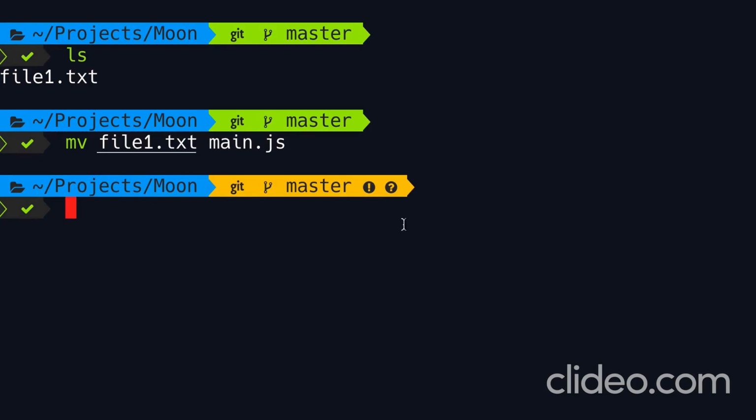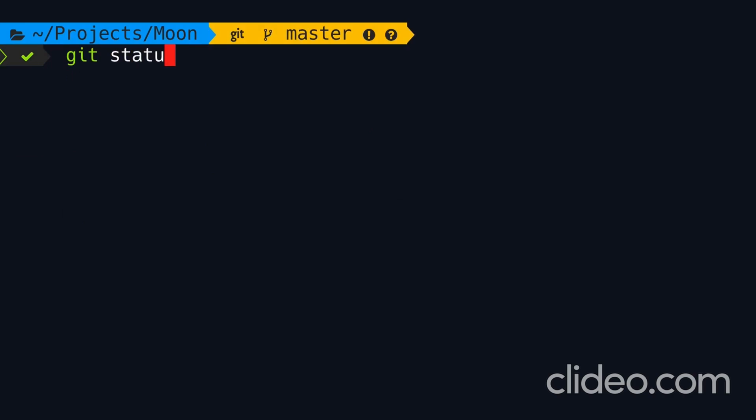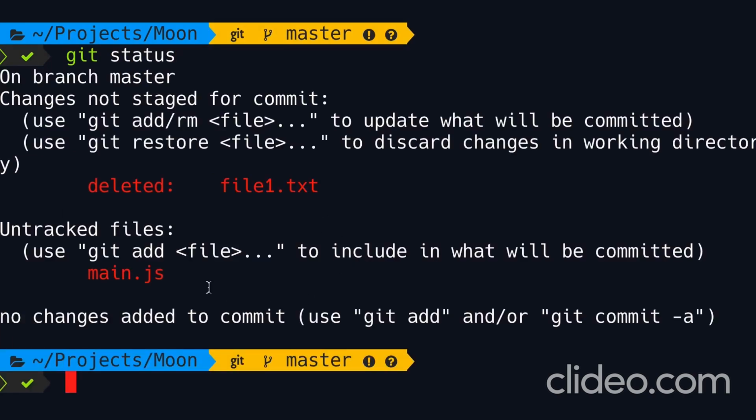Now our working directory is dirty, so let's run git status. We have 2 changes, and both these changes are unstaged because they're indicated by red. We have a delete operation. We deleted file1.txt, and under untracked files, we have a new file.